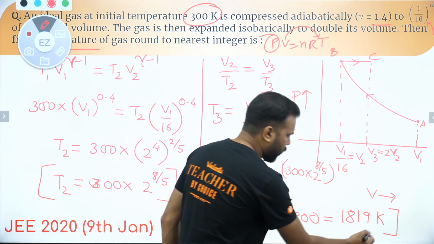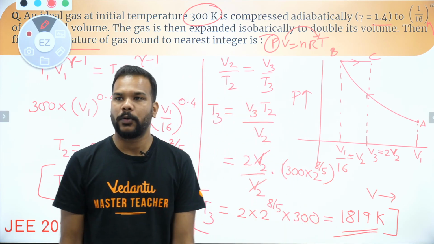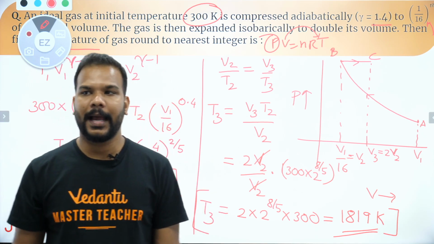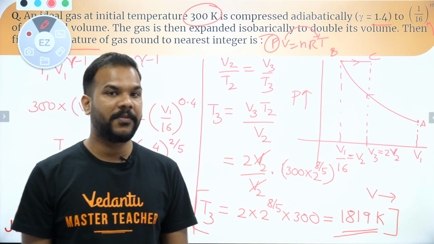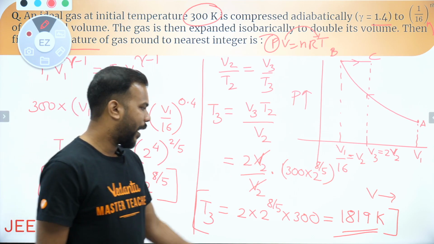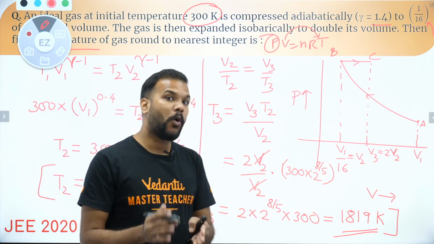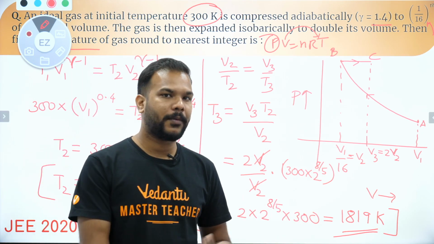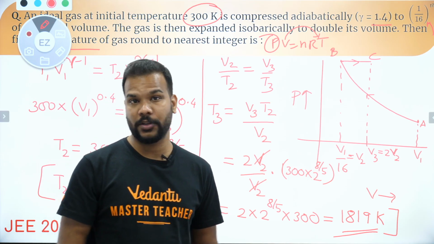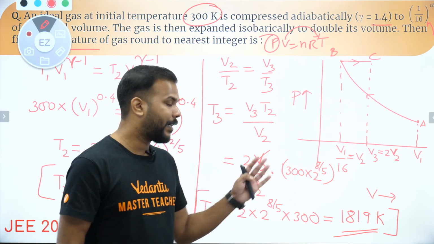That's basically the answer to this question, guys. 1819. Yes, exactly. 1818.85 is the answer. The value actually comes out to be 1818.85, but because the question is asking you to round it off to the next integer, the next integer value is 1819.